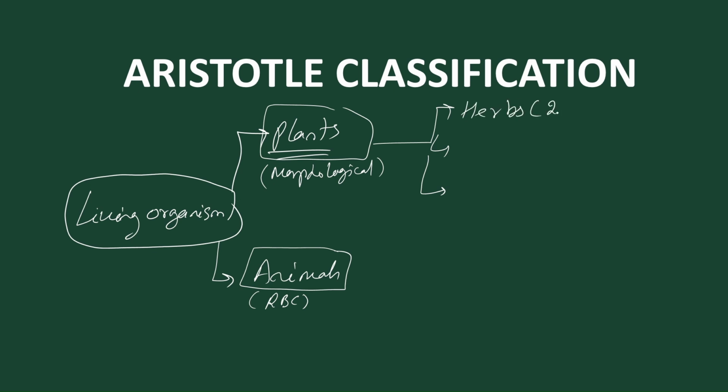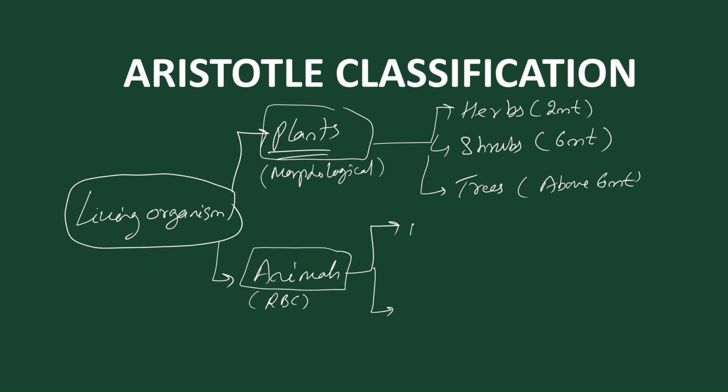So herbs are the plants which are mostly up to 2 meters, and he classified shrubs, which are 2 meters to 6 meters, and then trees, which are above 6 meters. So on the basis of morphology, he classified plants as herbs, shrubs, and trees. Similarly, on the basis of RBC, he classified animals as anaima.